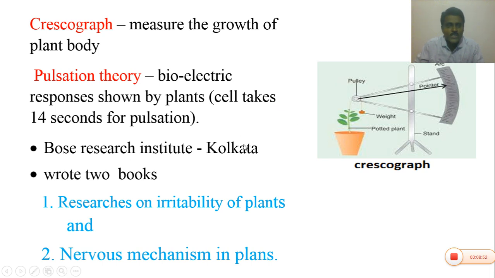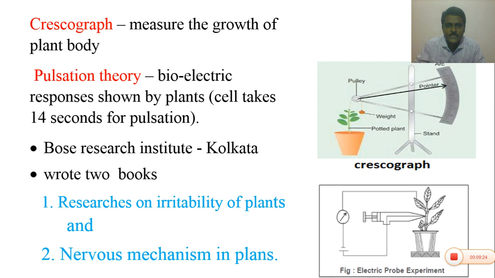J.C. Bose also established a research institute at Kolkata, called the Bose Research Institute. He was also the author of two books, namely Researches on Irritability of Plants and Nervous Mechanism in Plants. Please write down the books.